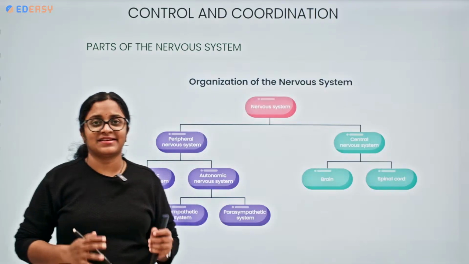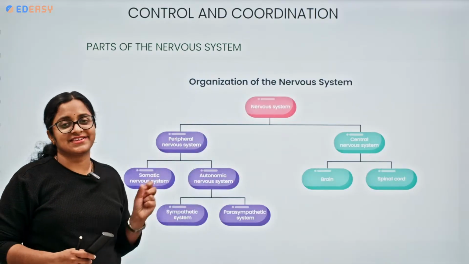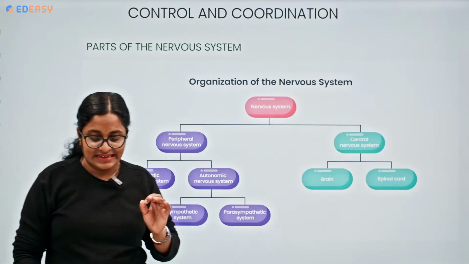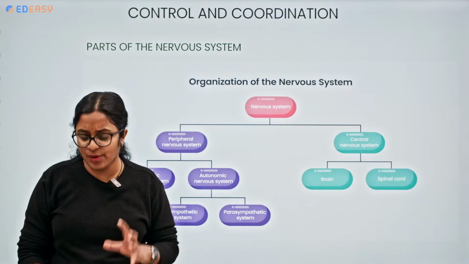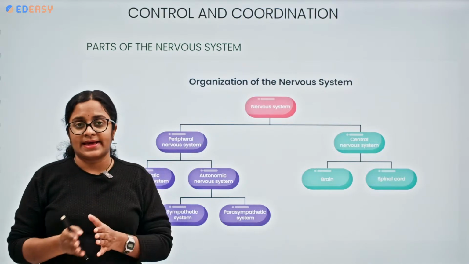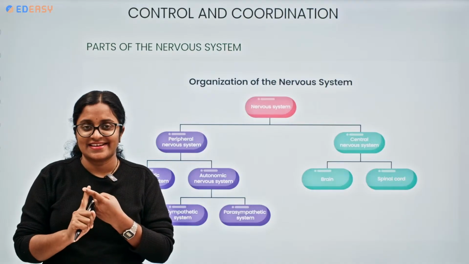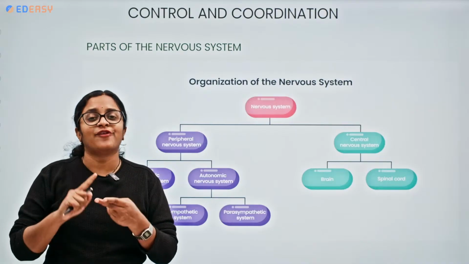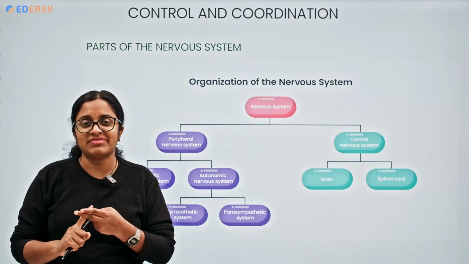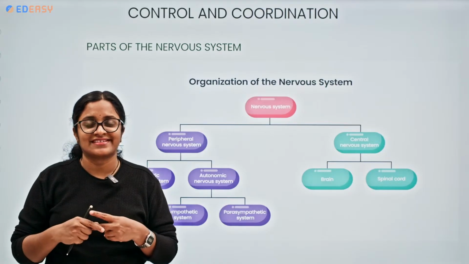Yes, now coming to the concept of organization of the nervous system. Okay, let me give a pause. Let me reiterate the points once again for all of you. So far, we have been understanding control and coordination. We started with the introduction, followed by, do you all remember what else we have seen from the starting up to now?